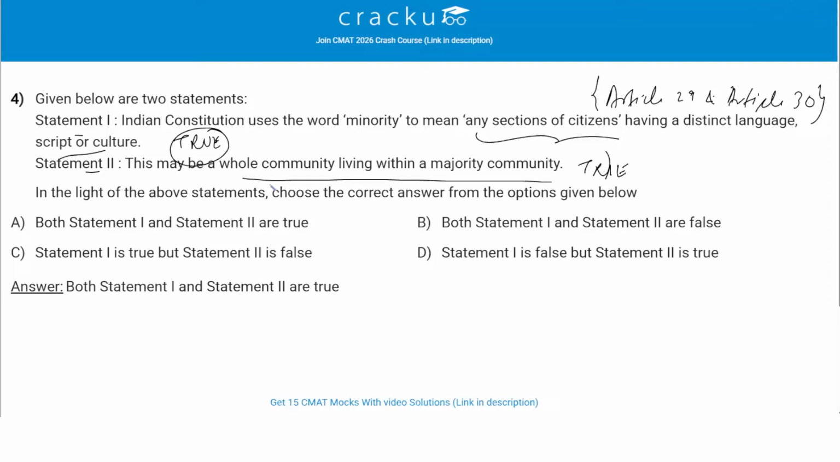A minority may be cultural, linguistic, or religious and may constitute a distinct community. We can take the example of Parsis or Jains, but minorities are defined contextually, not strictly numerically. So a whole community can be living within a majority community. So statement 1 and statement 2 both are correct, and therefore option A is the correct answer.